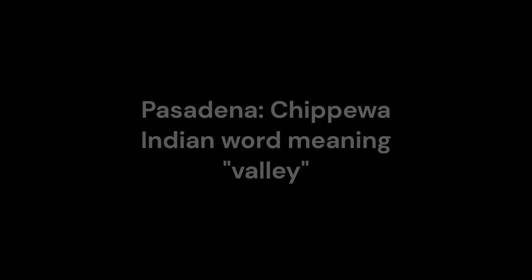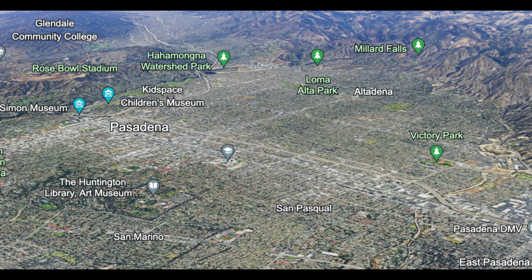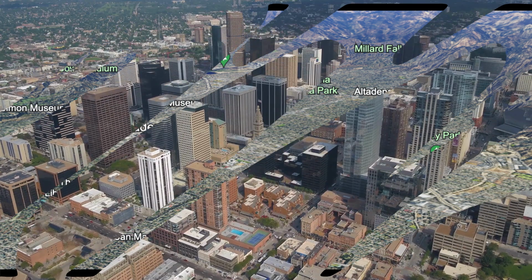Pasadena is simply a Chippewa Indian word meaning valley, and was given to the city because of its location in a valley. And that is it for this video.